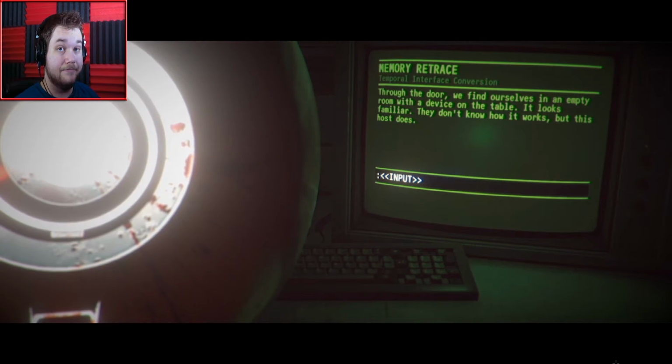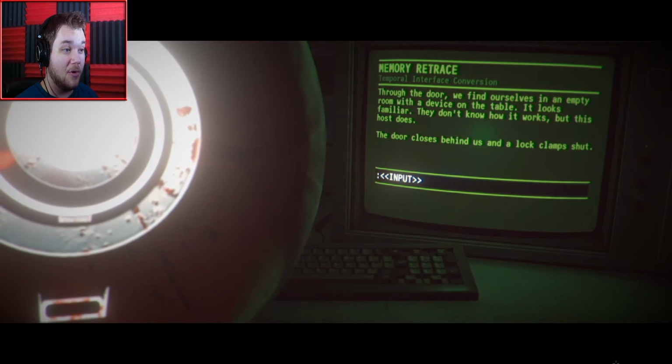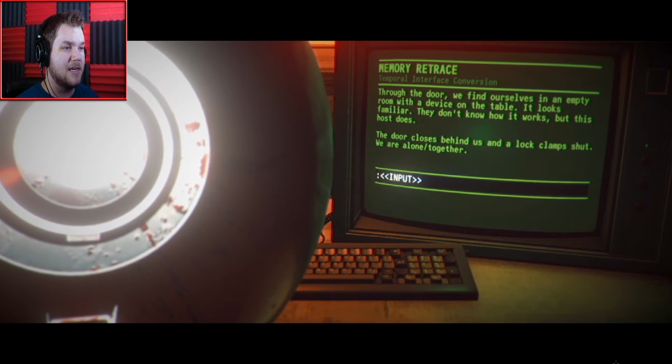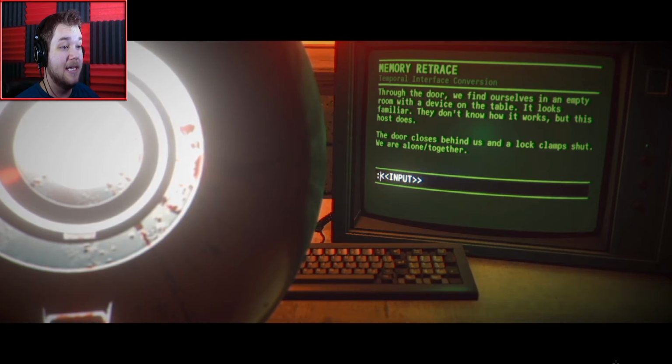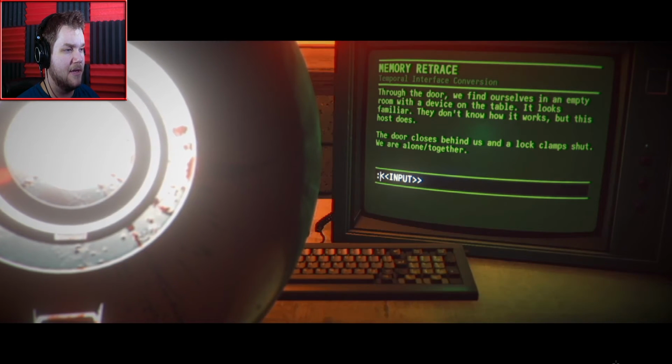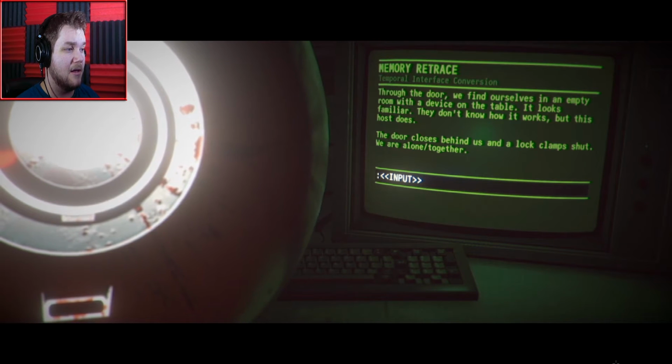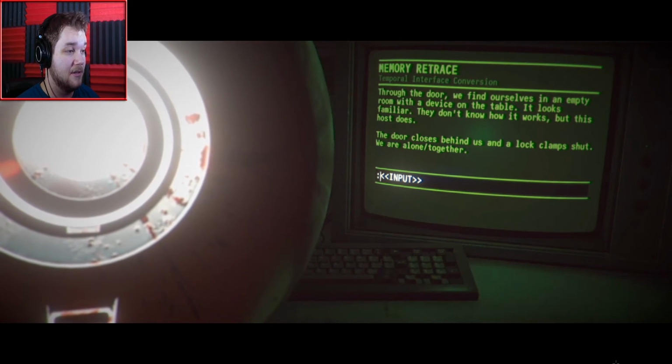Through the door, excuse me, god damn it. Through the door, I need to enunciate better. Through the door, we find ourselves in an empty room with a device on the table. It looks familiar. They don't know how it works, but this host does. The door closes behind us and a lock clamps shut. We are alone together.